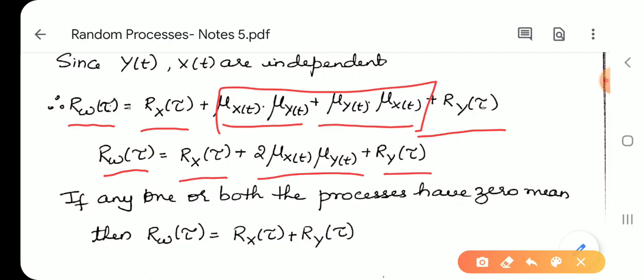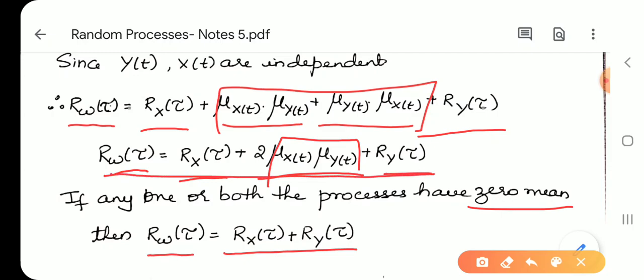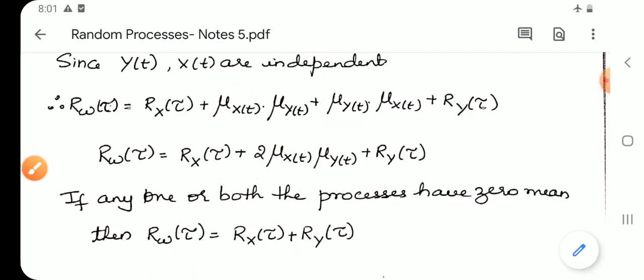If both the processes, that is X of t and Y of t, are of 0 means, then Rw of tau is equal to Rx of tau plus Ry of tau. If these are not 0 means, then Rw of tau is equal to Rx of tau plus 2 times mu x of t mu y of t plus Ry of tau. This is with respect to the addition of random processes.